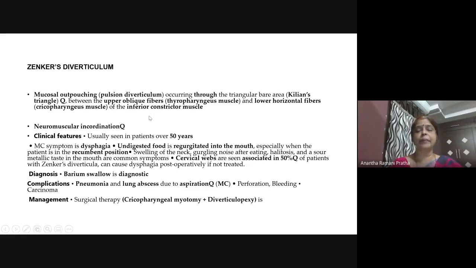There is a gap because of an abnormal swallowing act. Pressure is generated when the person starts the swallowing movement, so due to the pressure, the esophagus pouches out through this inferior constrictor. This pressure is due to neuromuscular incoordination. Clinical features: it occurs over 50 years of age. The symptom is dysphagia. Then this diverticulum is a pouch, isn't it?